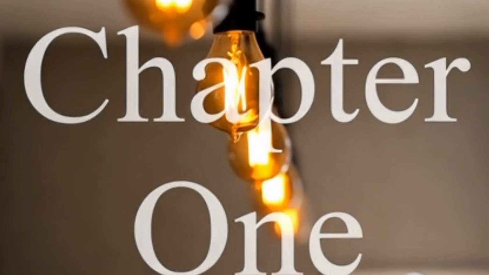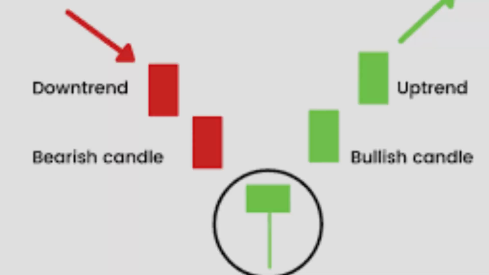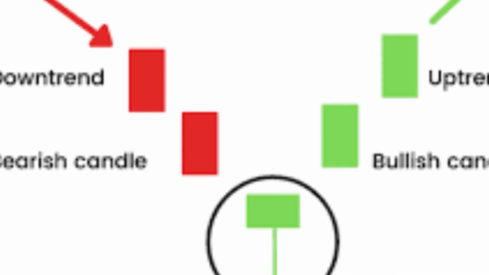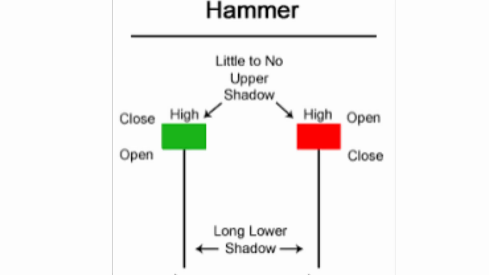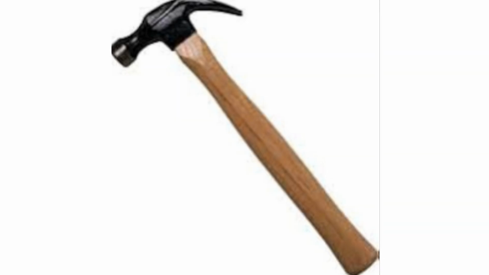Chapter 2. Pattern number 1. The hammer. This is a bullish rejection pattern. It tells us the price is ready to go up. What does it look like? It has a small body at the top and a long wick at the bottom. It literally looks like a hammer, the kind you would use to hit a nail.